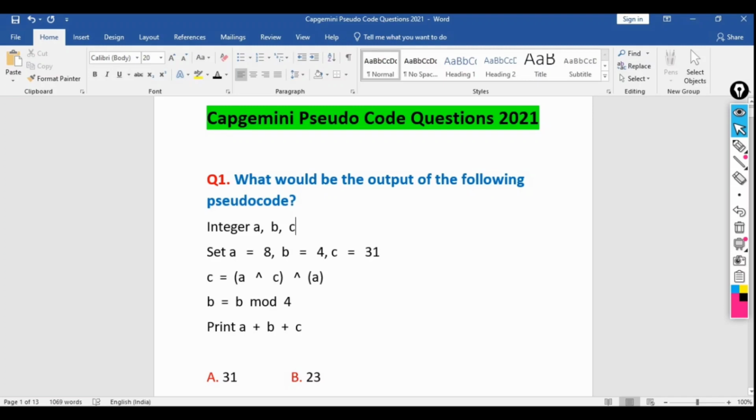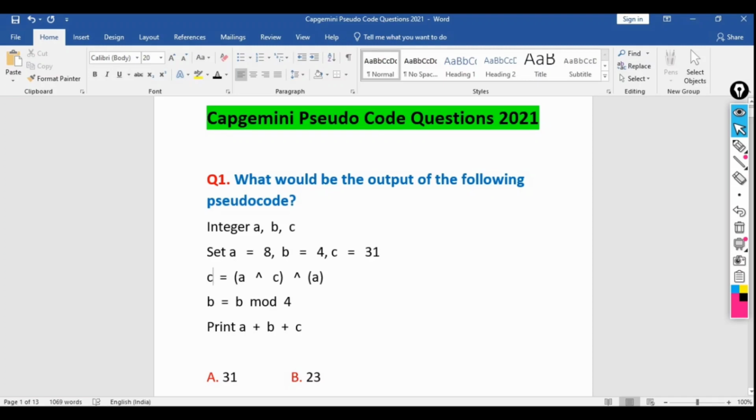Now let's discuss one by one. The first question is: what would be the output of the following pseudocode? We have taken 3 integers, a, b and c, and assigned values to these 3 variables: a equal to 8, b equal to 4 and c equal to 31. Then we are doing a simple bitwise OR operation: a bitwise OR b, bitwise OR c, then again bitwise OR a.